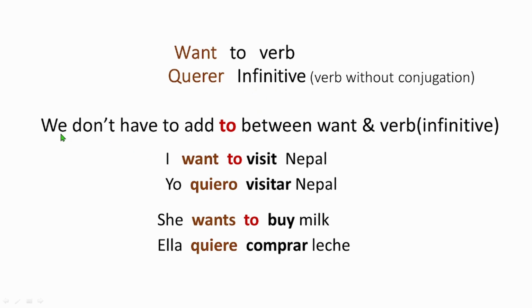Alright, let's go to action. As I have said, we don't have to add to between want and the verb. So if you want to say, I want to visit Nepal, then you say, yo quiero visitar Nepal.